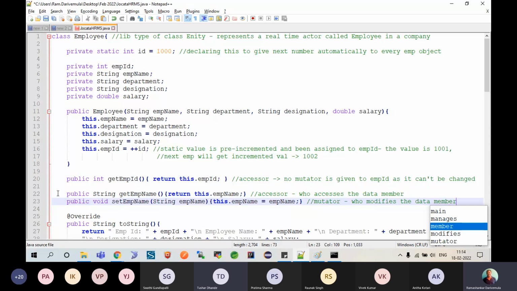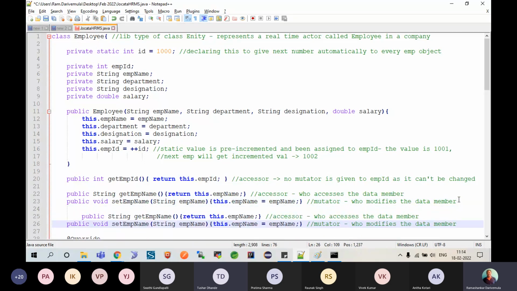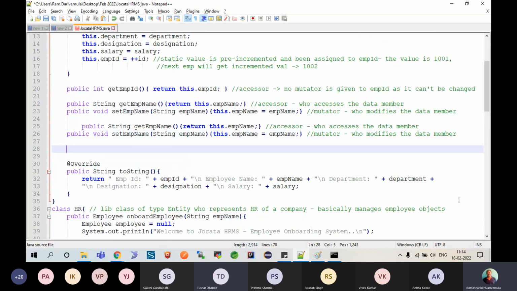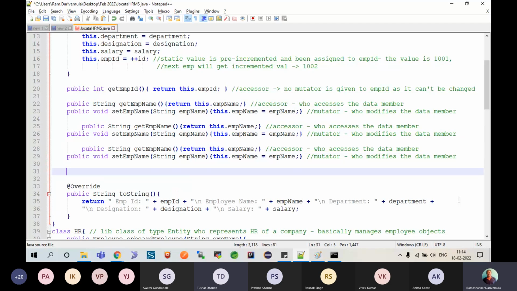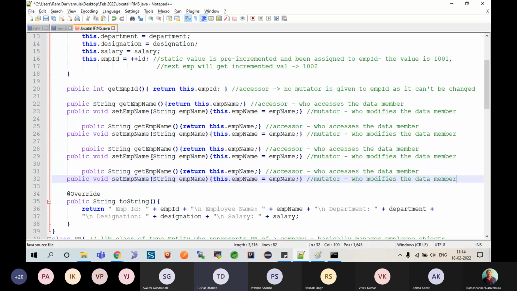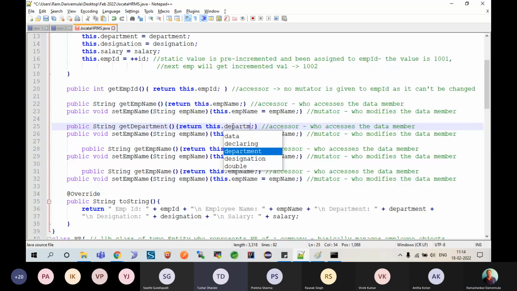Similarly, I can have mutators and accessors for other members. So this is for name, and I can have for department, I can have for designation, and can have for salary.